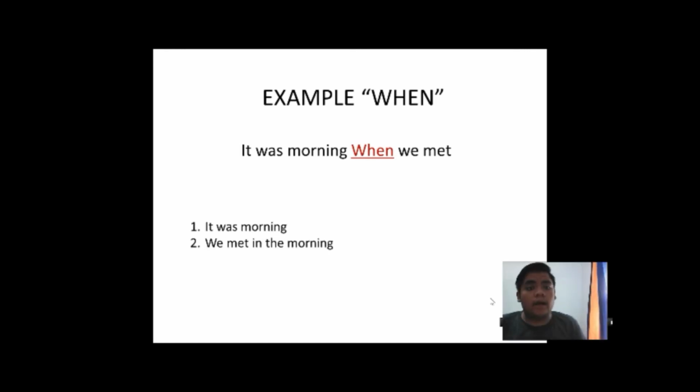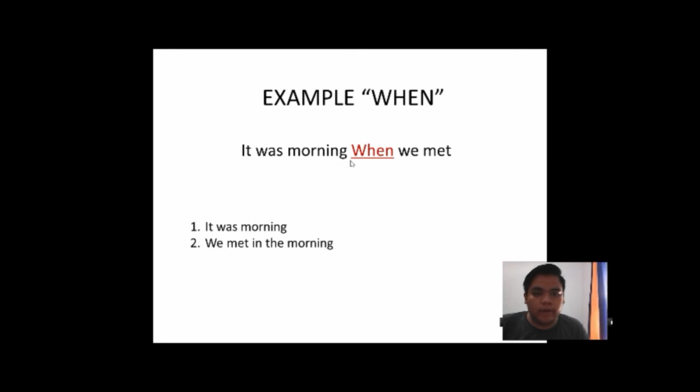Next, I have another example. This is, it was morning when we met. This sentence is also filled by two sentences. We can separate it to be 1. It was morning. 2. We met in the morning.